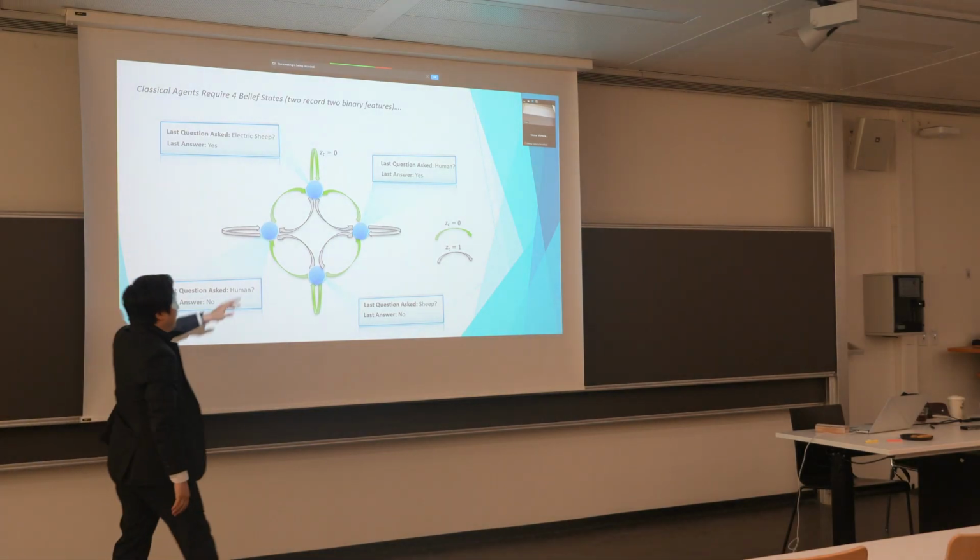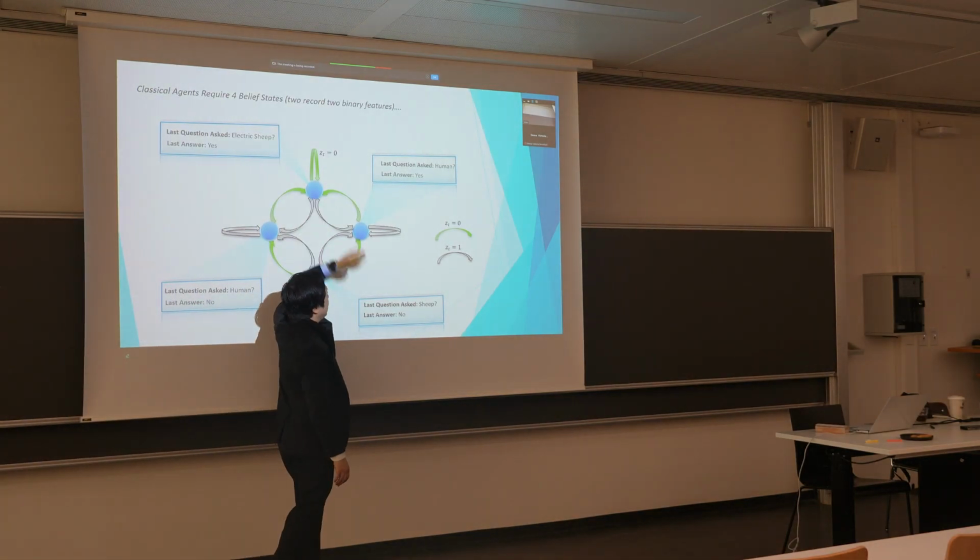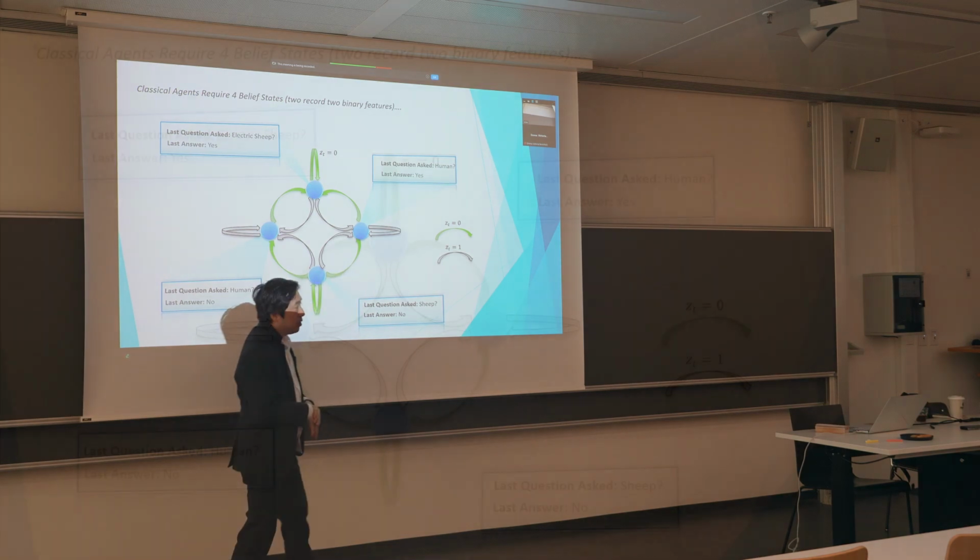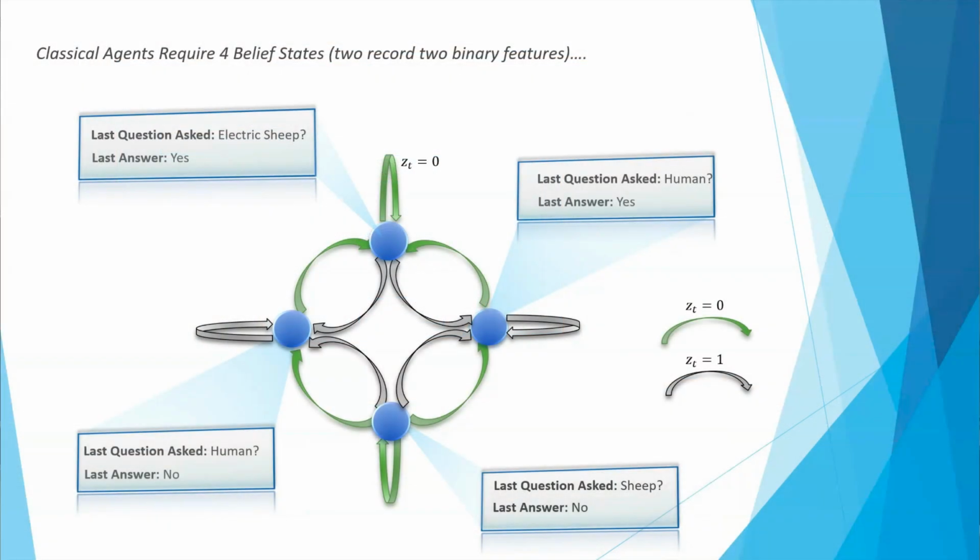So if he kept being asked this question, so if he kept being asked Z equals 0, the sheep question, then he would maintain consistency because there's only one green arrow there, and he would always transition back to the same state. But if he was asked the other question, Z equals 1, then he would transition to one of these two states at random, corresponding to being asked, are you human? Answering either no or yes.